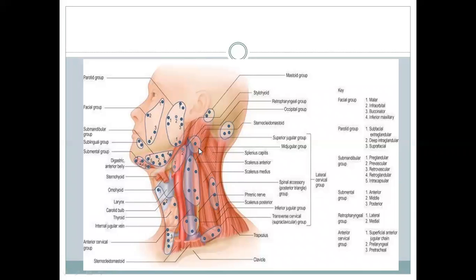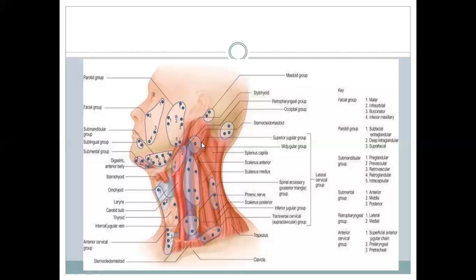So this is the posterior belly of the digastric. Sorry, the posterior belly of the digastric will cross like this. So this is the cut edge of the sternocleidomastoid. Over the mastoid process, the posterior belly of the digastric is also attached, and it covers the internal jugular vein. So the area which is behind the posterior belly of the digastric contains the nodes which are called jugulo-digastric. Jugulo because it is over the jugular vein, and digastric because they are behind the digastric.